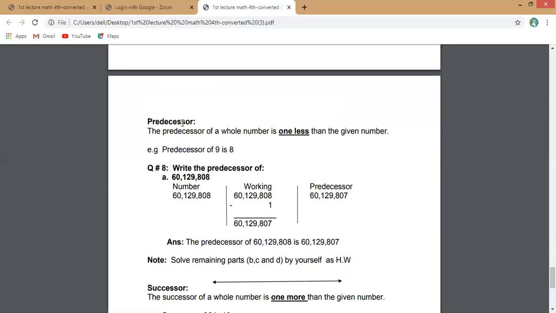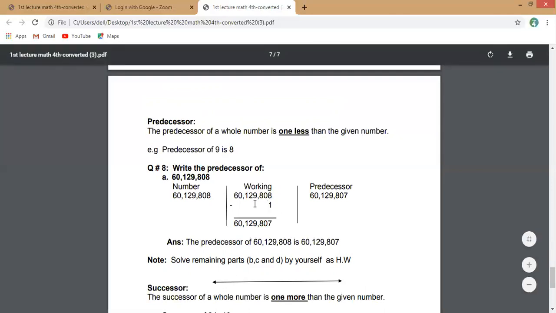Okay, now come to the question. Write the predecessor of 60,129,808. You will solve your question this way. First, write down the number, then show your working, and after that, you will make a column for the answer with the heading predecessor. For working, you will subtract 1 from the unit place. You always subtract from the unit place. 8 minus 1 is 7 and the remaining digits come down the same.